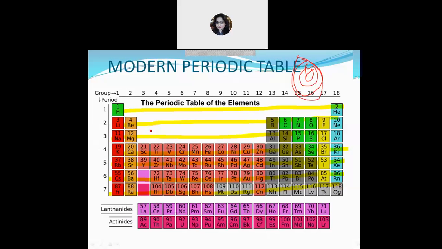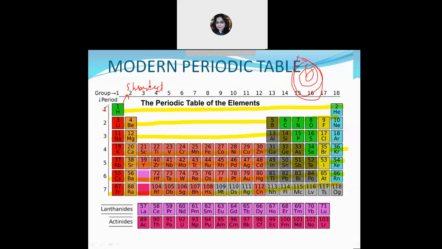The first period contains only two elements, hydrogen and helium. So it is known as the shortest period. The first period is known as the shortest period.